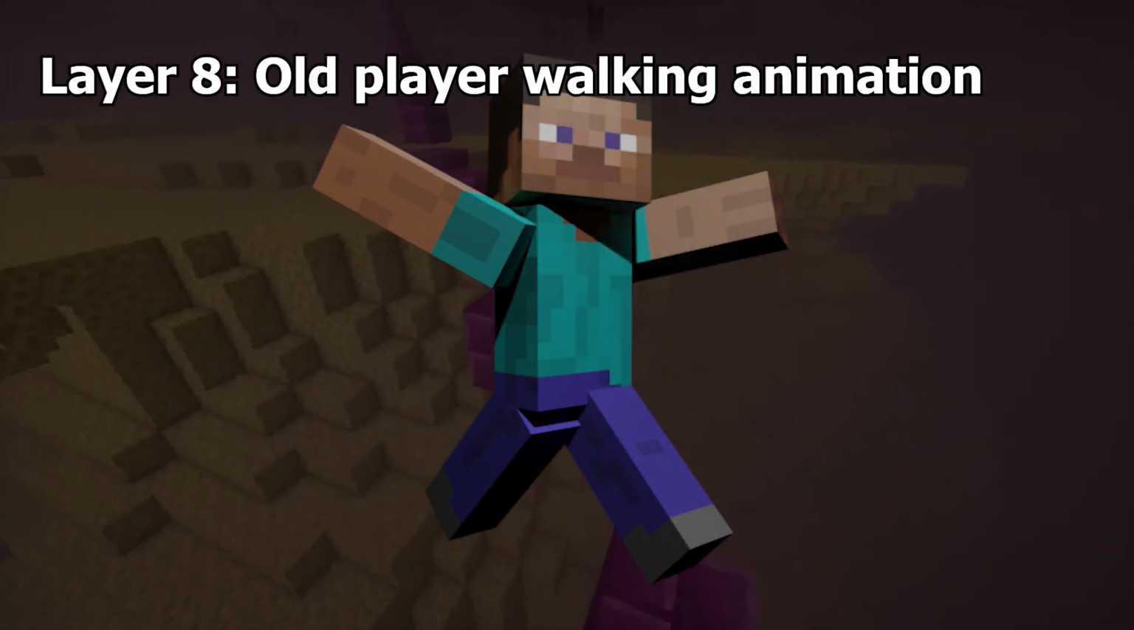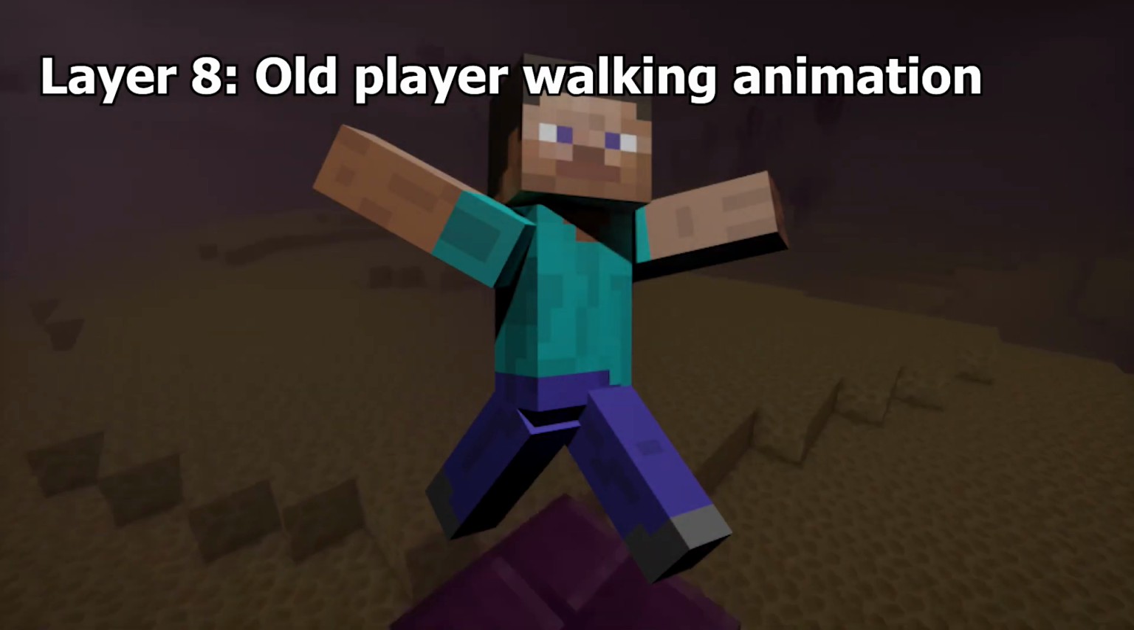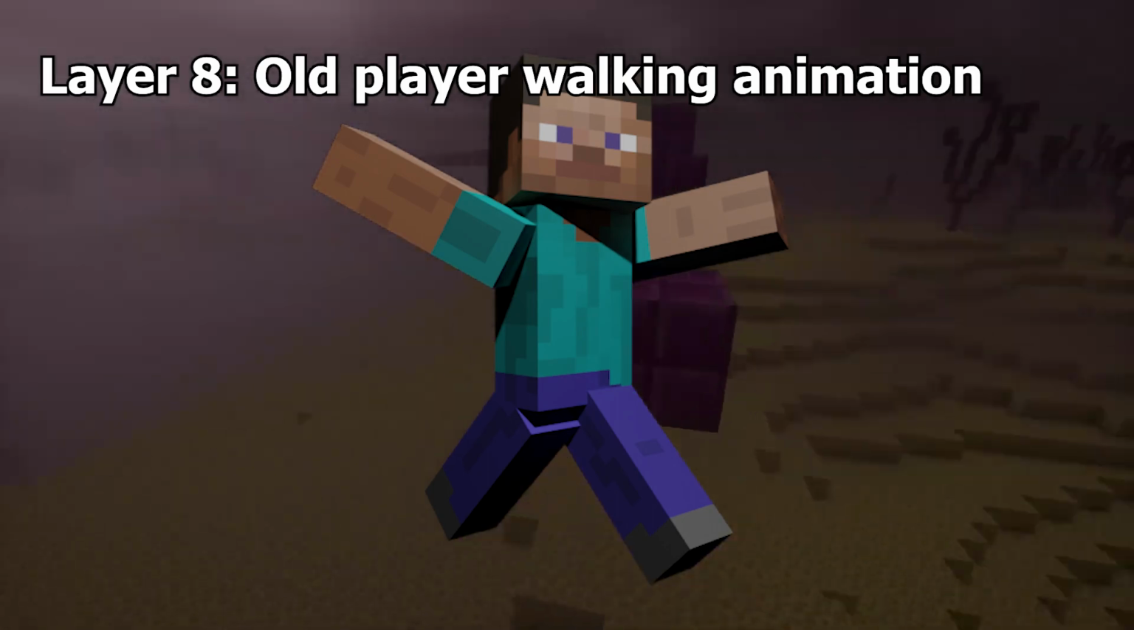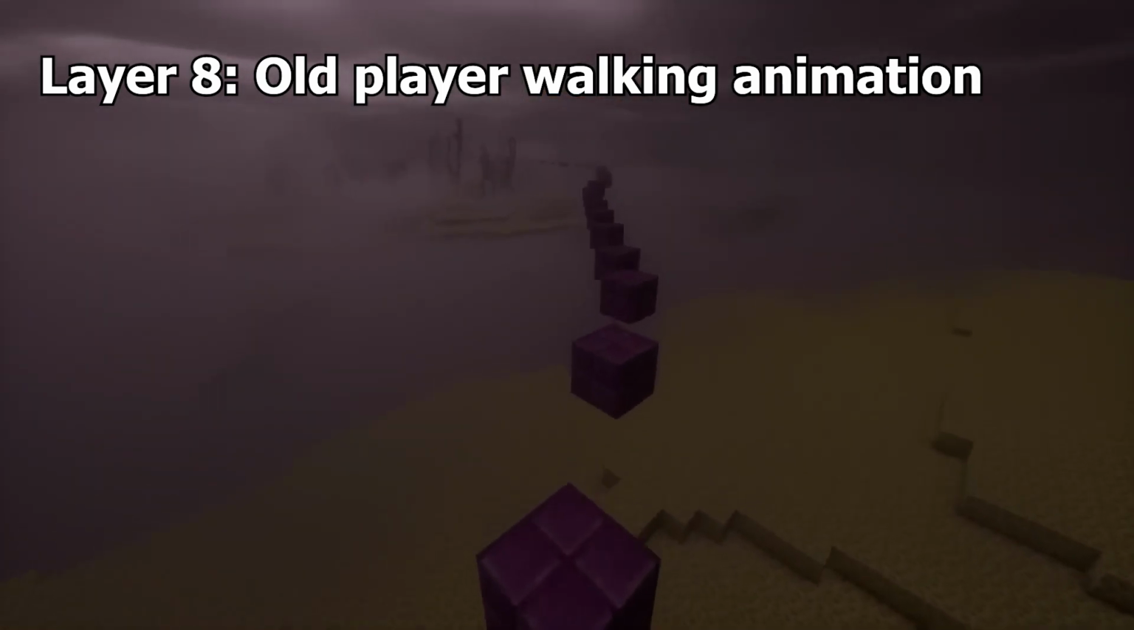Old player walking animation. The old player walk animation was normal for the legs, but involved a derpy arm swing with every step. It's pretty silly, but it might bring back some memories in the older players watching this video.